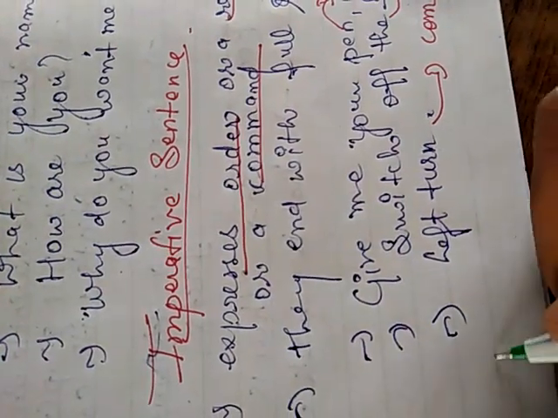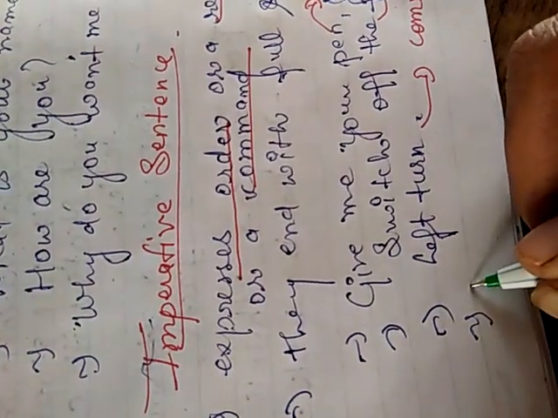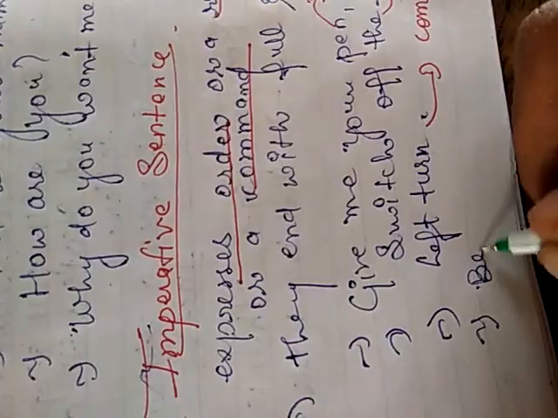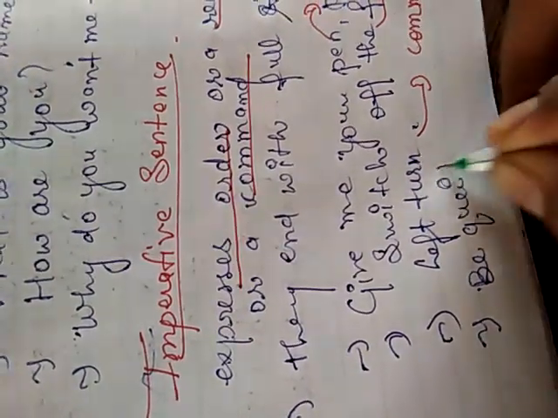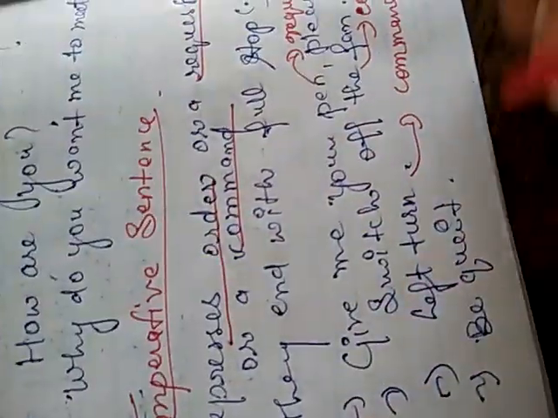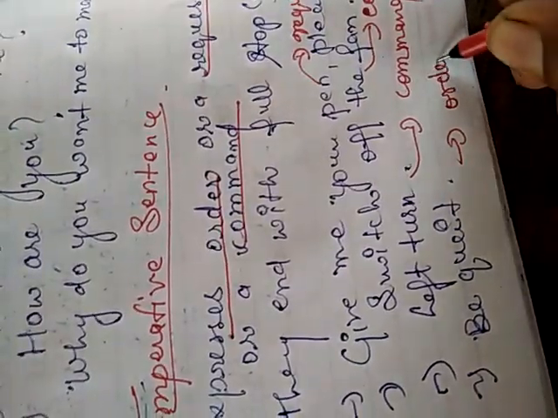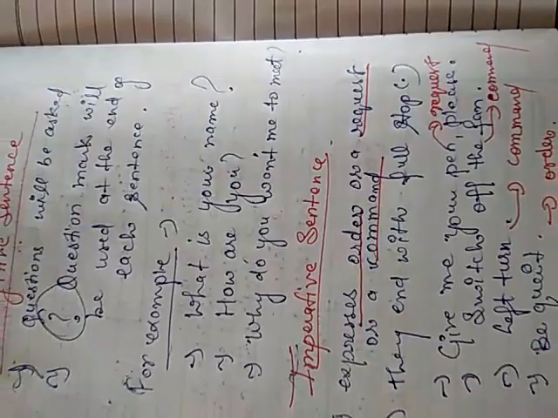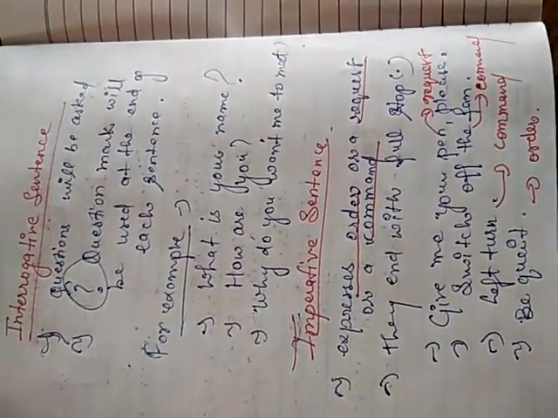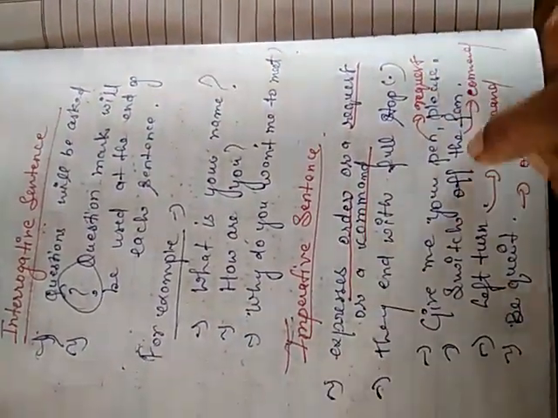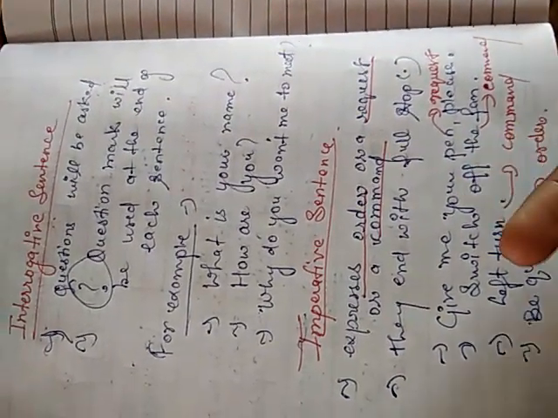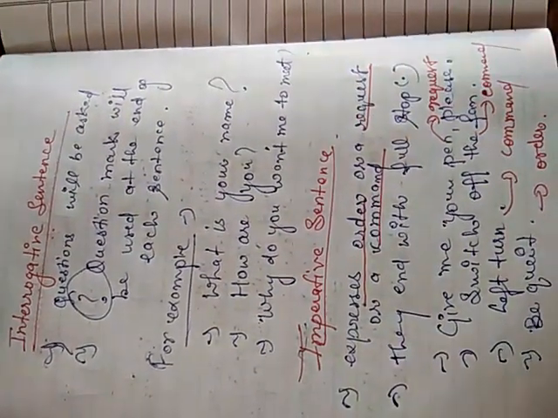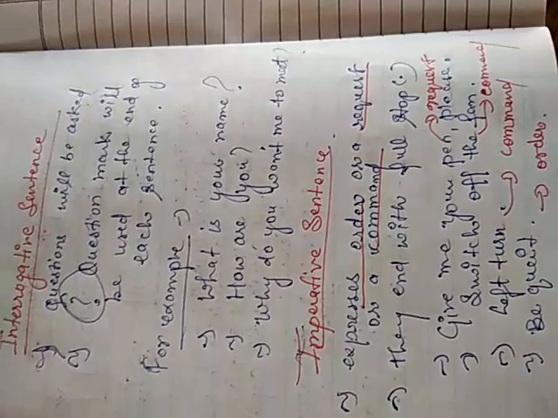Do not talk so loudly, or be quiet. These sentences are imperative sentences. In these sentences a full stop will be there at the end, but you will find some expression of a request, order or command.